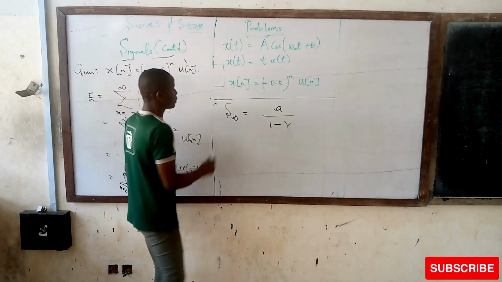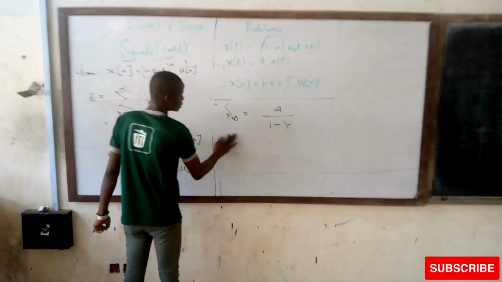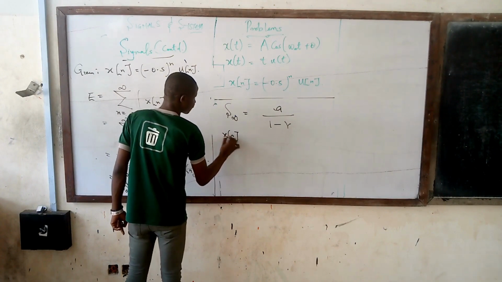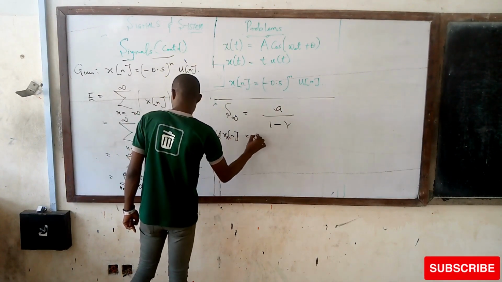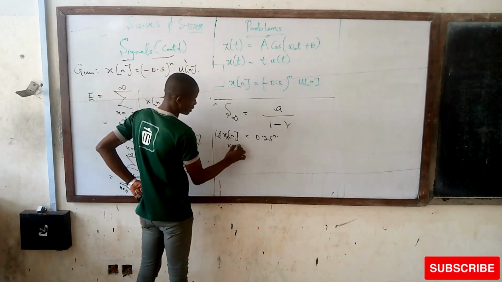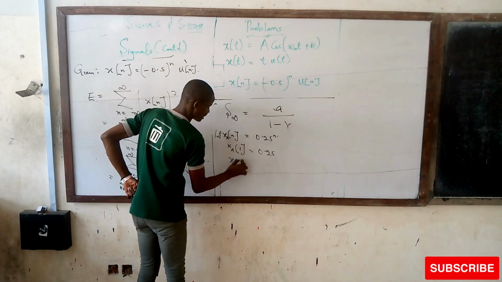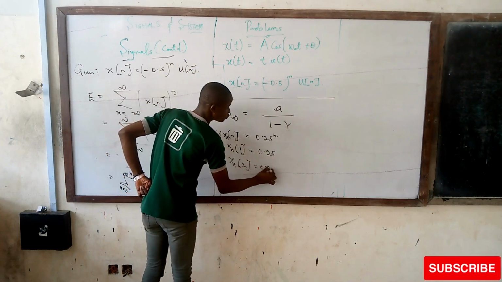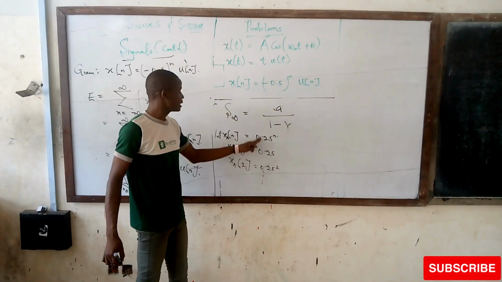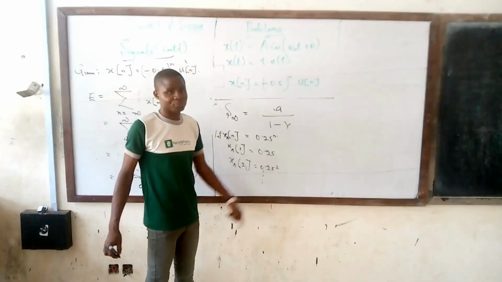Let x a of n equal 0.25 raised to power n. Testing, x a at 1 is 0.25, then x a at 2 is 0.25 squared, and it continues like that. So our first term is 0.25 and our common ratio is 0.25 as well.